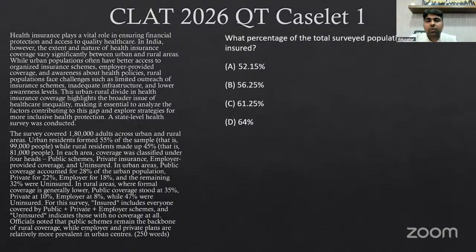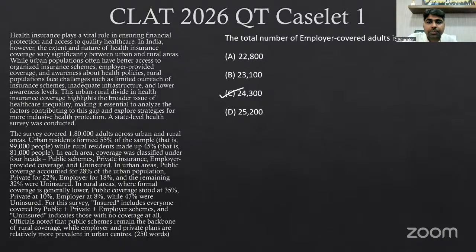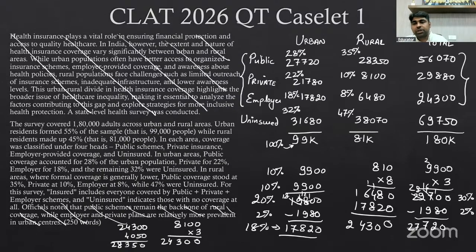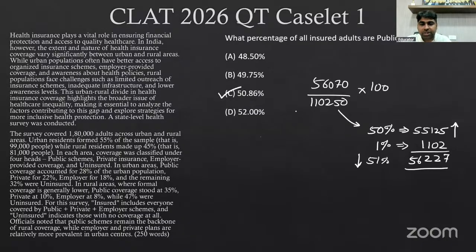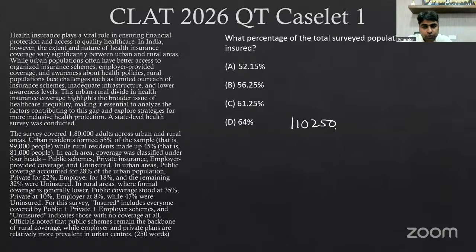Okay. What percentage of the total surveyed population was insured? How many of them were insured? These many. And what is that percentage with respect to 180K? That we need to find out. So what we just found out in this particular question, this data, 110250 was useful for us. It is with respect to 1,80,000. Now, again, we need to find out, is it between 50 and 55, 55 or 60, more than 60 what?